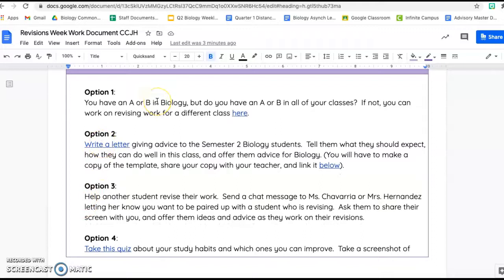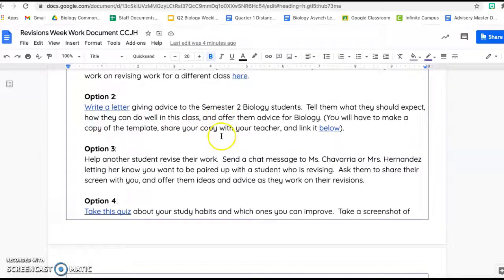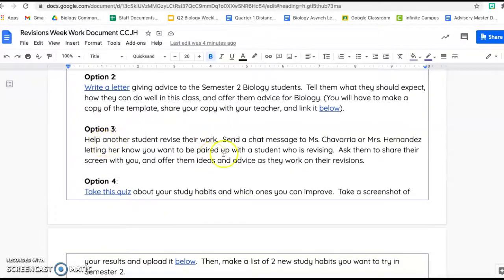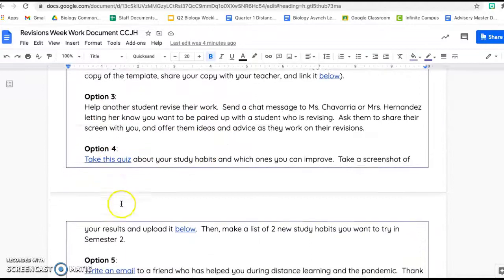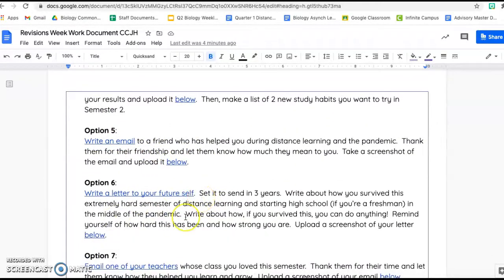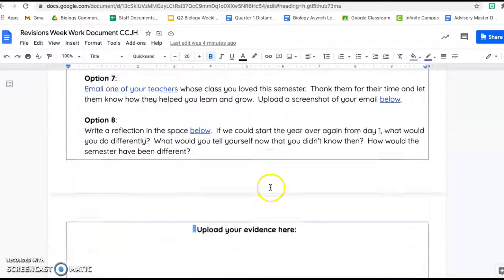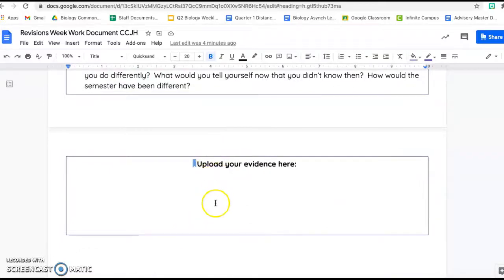Option 1, you can revise work for a different class, write a letter giving advice to students for semester 2, help somebody else with their work, take a quiz about study habits, write an email to a friend, write a letter to your future self, email your teachers, or write a reflection in the space here below.